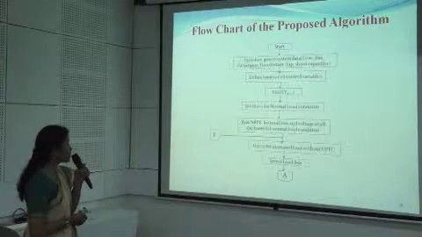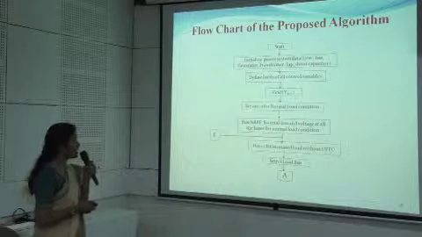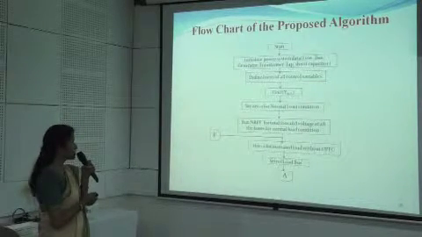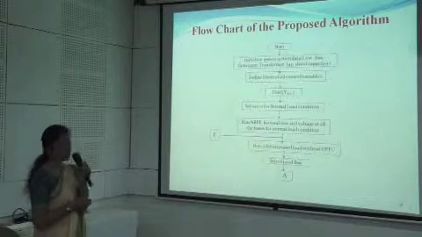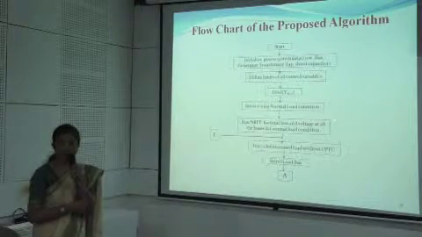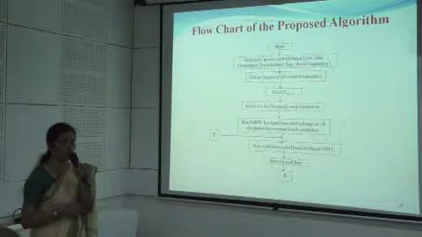This is the flow chart of my proposed algorithm, just as I have already defined the algorithmic steps. First is initialization of the system data. Second is to define the limits of all control variables. Next is to find the Y-bus. Then once we find the Y-bus, set the iteration equal to 1 for the normal load flow condition and get the load flow solution.